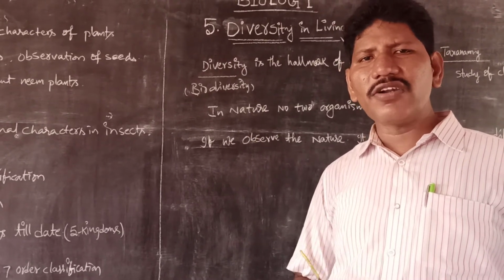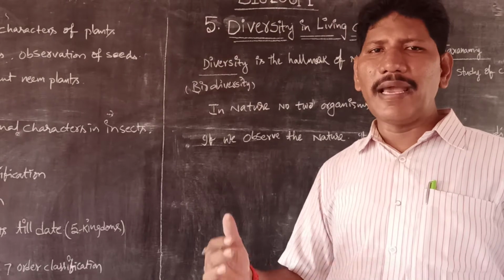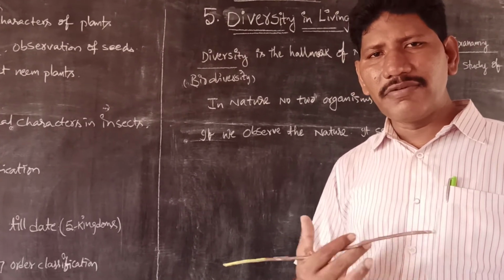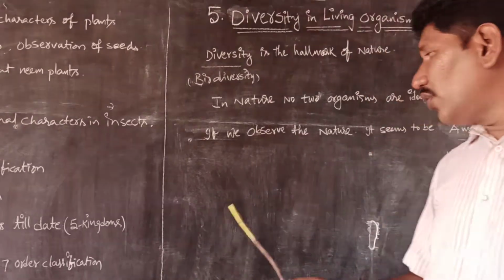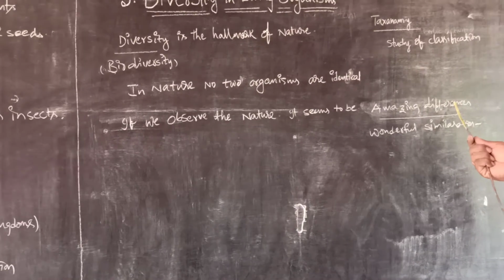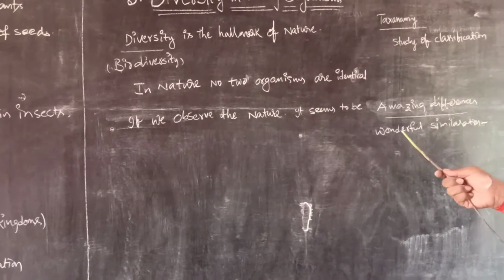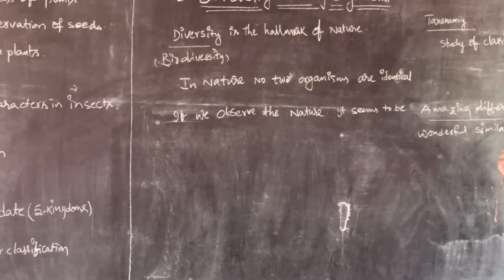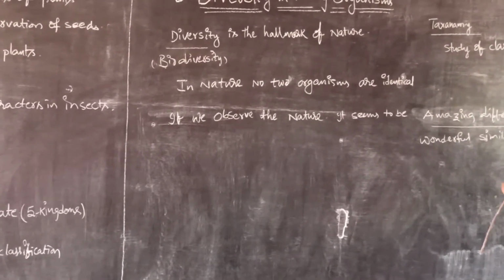We have a lot of differences from minute to macro in the animal world, the plant world, and even the microbial world. But there are also wonderful similarities. Amazing differences in the species, and wonderful similarities.